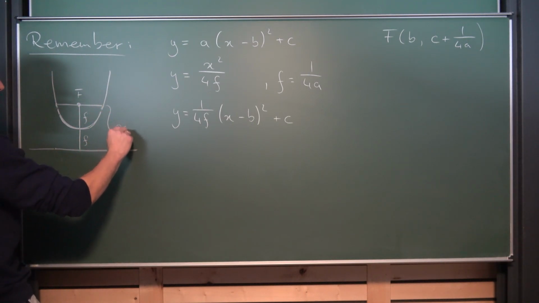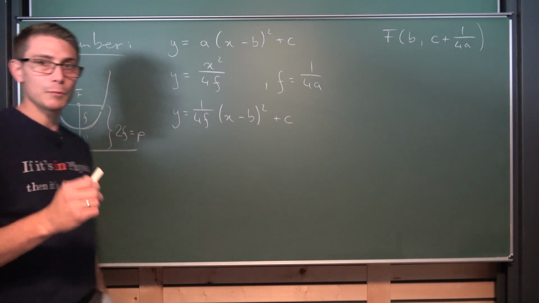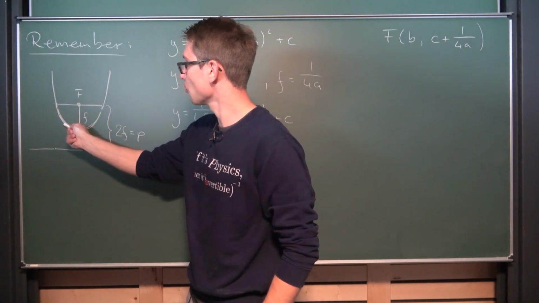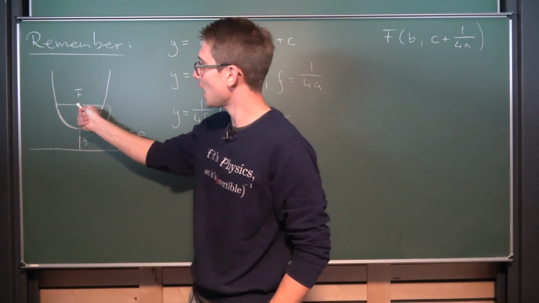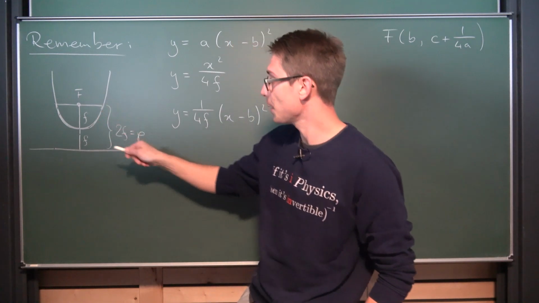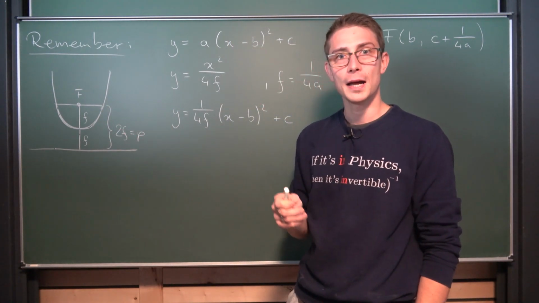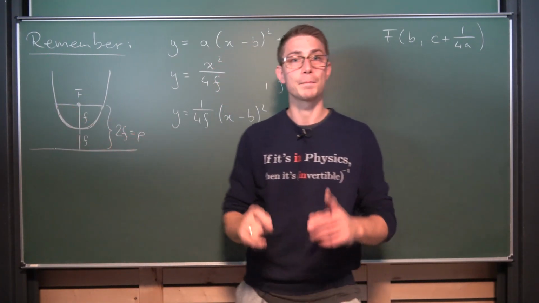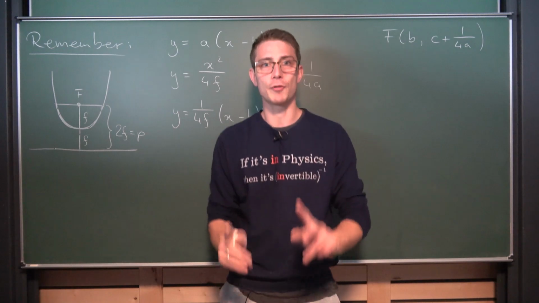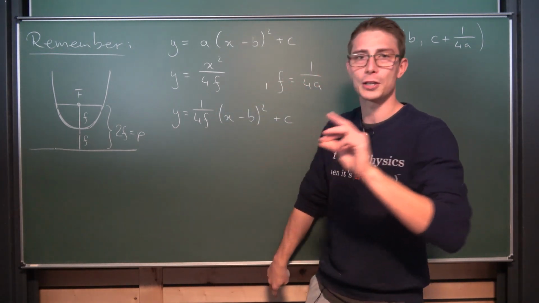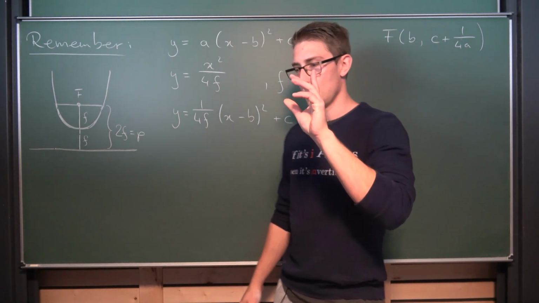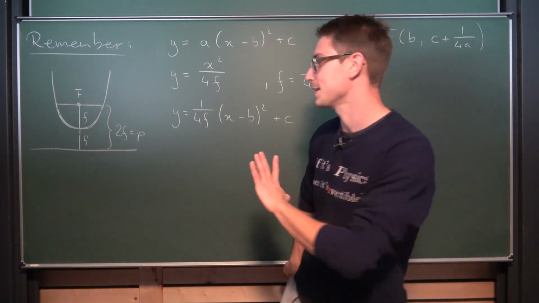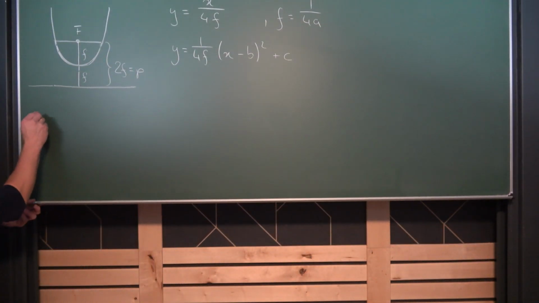We are going to call 2 times the focal length p. And what we are going to do is we are going to divide the part of the parabola which is stuck underneath our latus rectum by our focal parameter p. And this division, this quotient of this line segment and p is always equal for each and every parabola. And this is the universal parabolic constant. I'm going to refer to it as UPC because it's a bit easier to say than universal parabolic constant at all times. So what is the UPC?